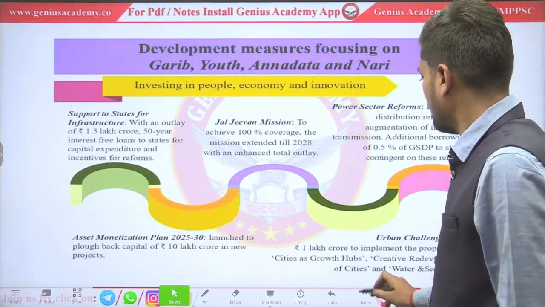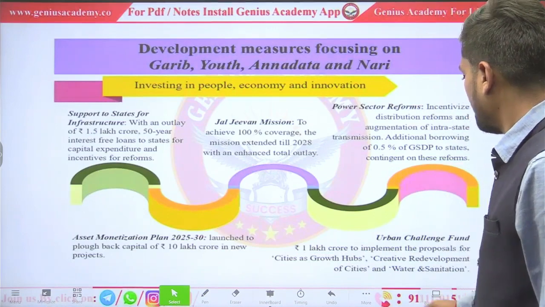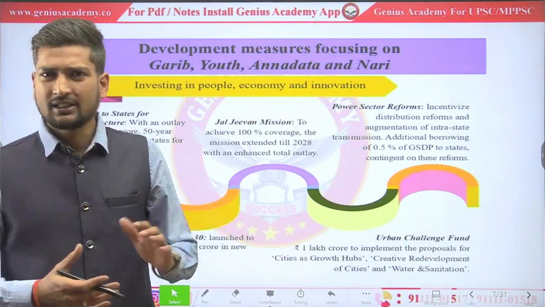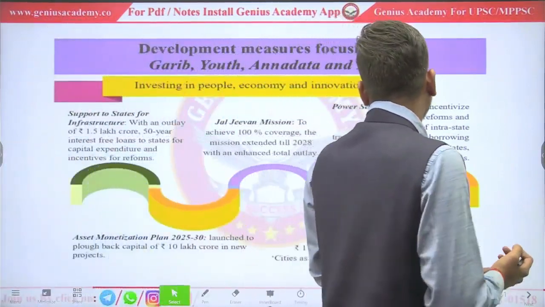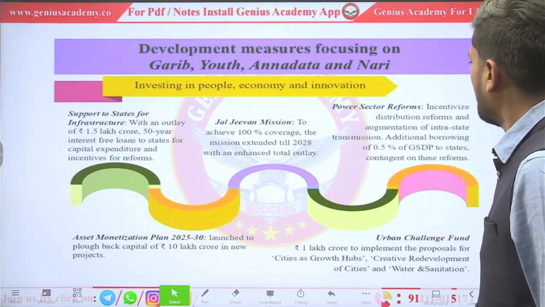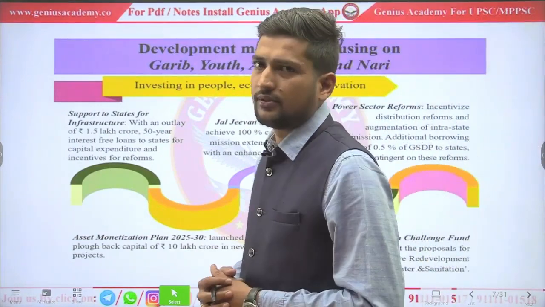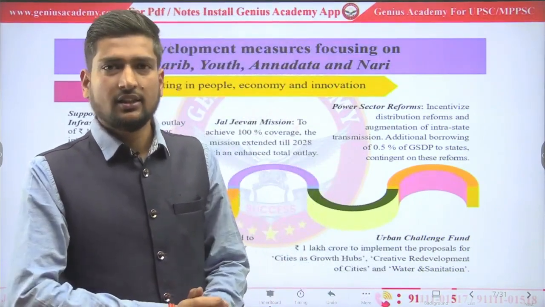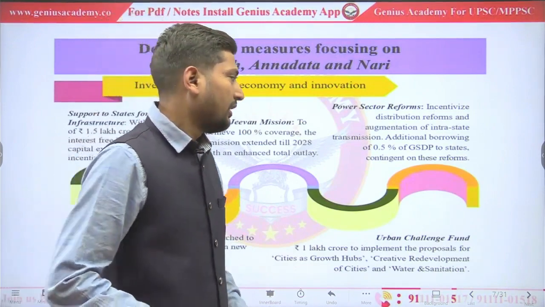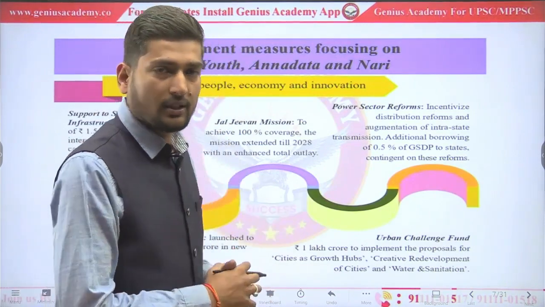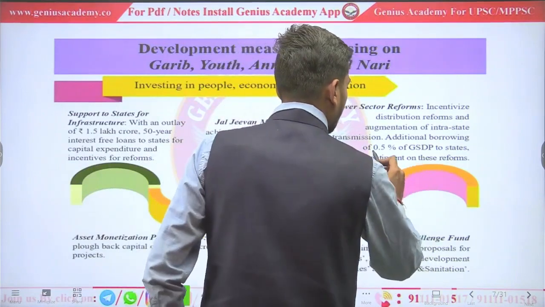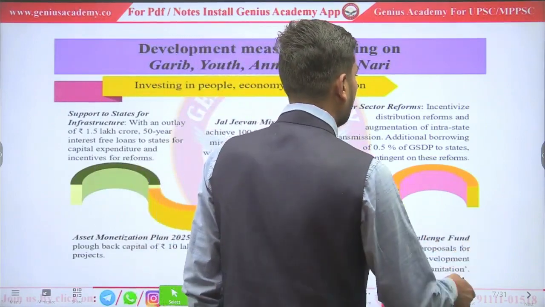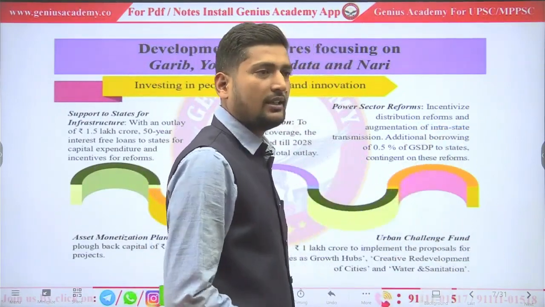Urban Challenge Fund: the government will provide 1 lakh crore rupees for water sanitation and redevelopment of cities, for example just like smart cities. Power sector: for the distribution of power and electricity, the government allows states to borrow money from outside or inside up to 0.5% of their state GDP, which they can use to reform their power sector.